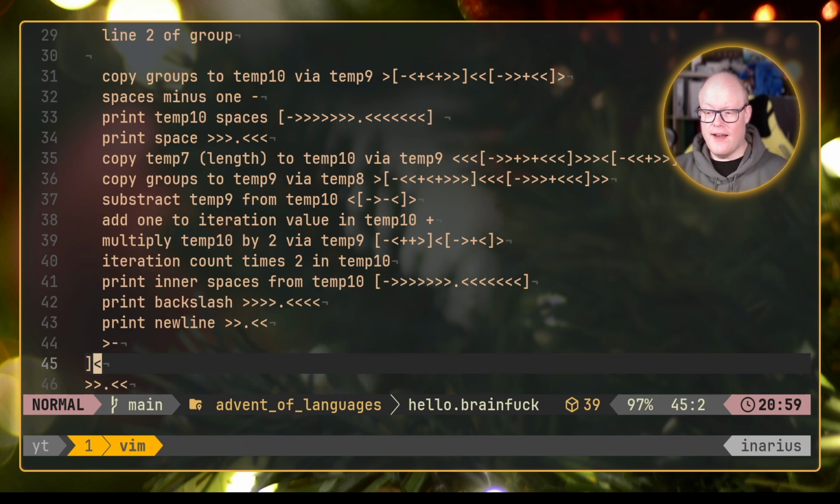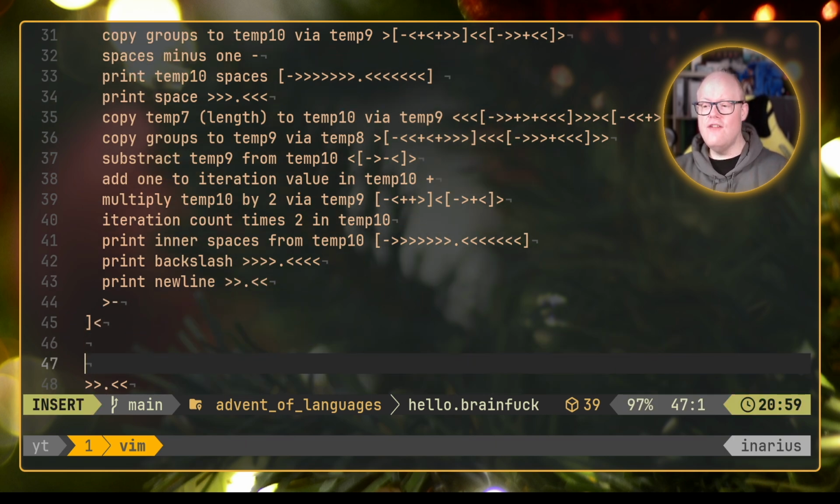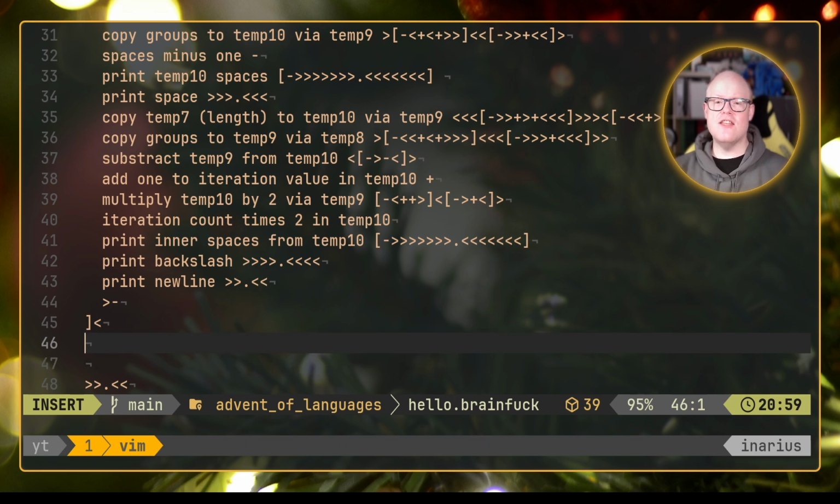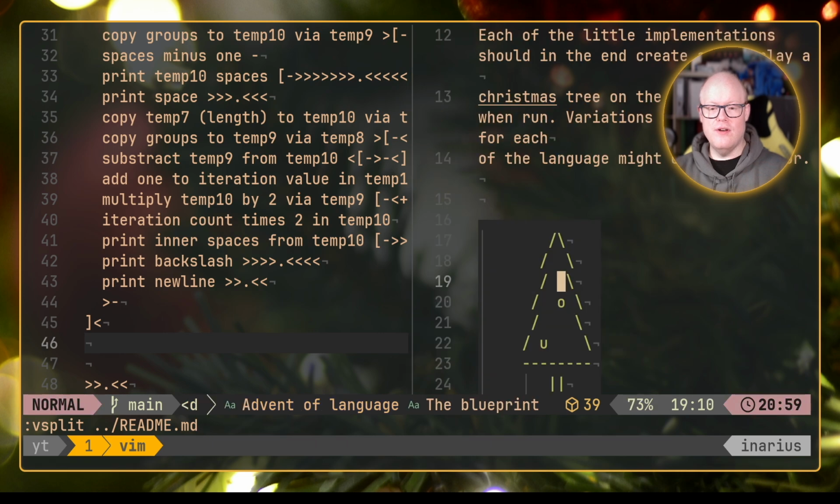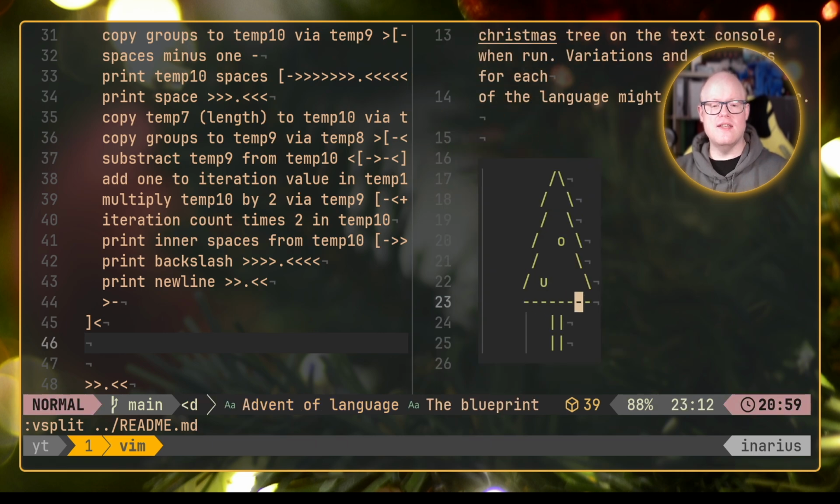So what we can now do is leave our loop here, because the next thing that we need to print are all of the dashes. If you remember, if we go to the README, we now need to print this section here.